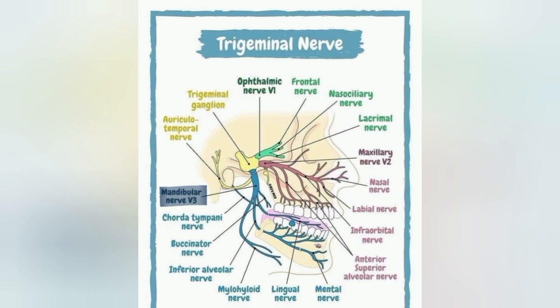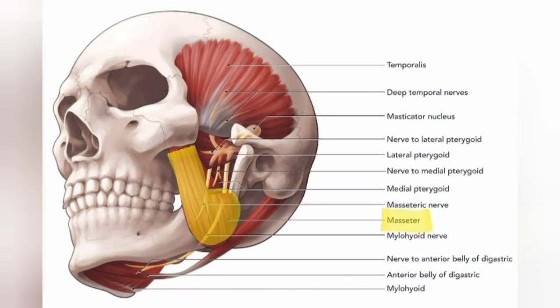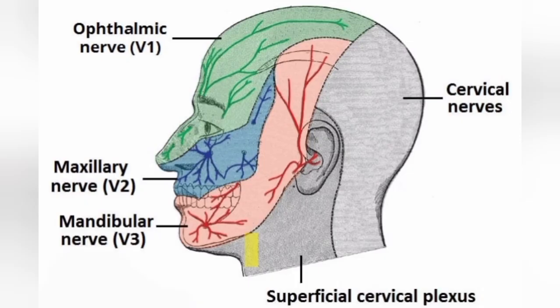Mandibular branch also has the motor component and it supplies the muscles of mastication which derive from first pharyngeal arch, which are temporalis, medial pterygoid, lateral pterygoid and masseter. And this is the overall area of distribution of 3 divisions. This was all about trigeminal nerve.